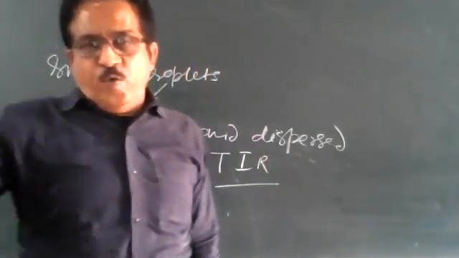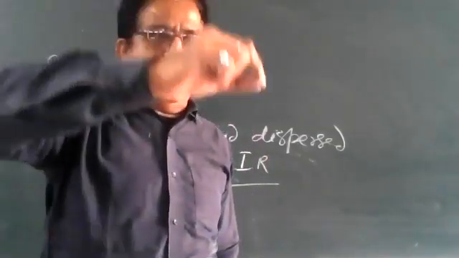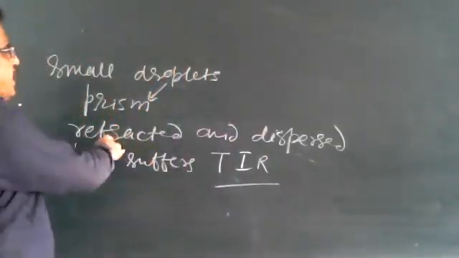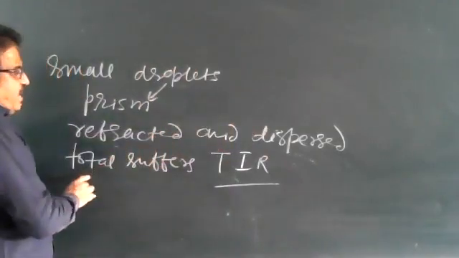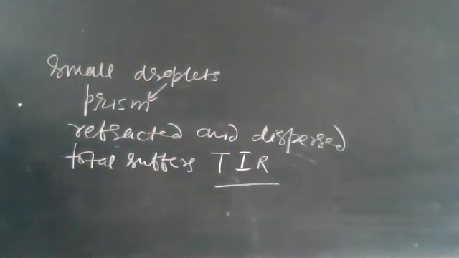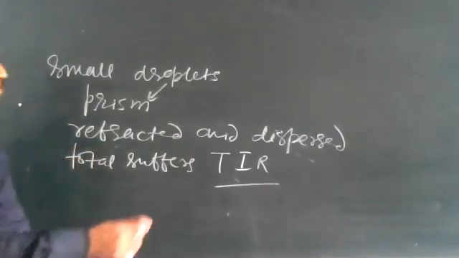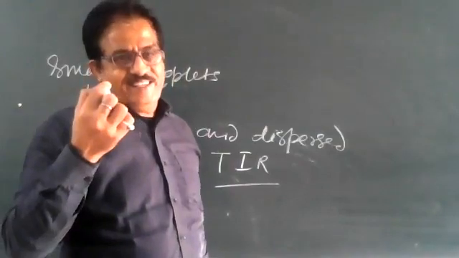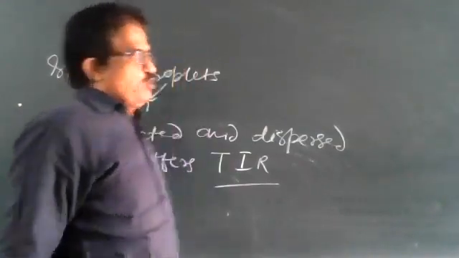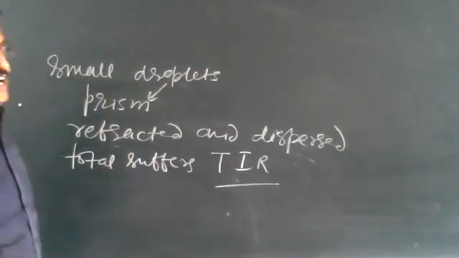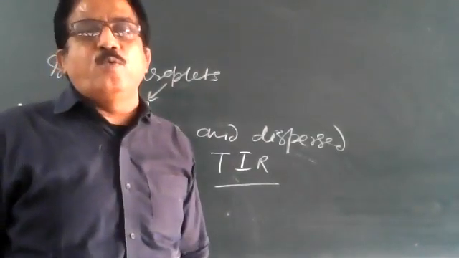TIR. When sunlight falling on a raindrop acts like a prism, it gets refracted and dispersed, and then it suffers total internal reflection and is finally reflected by the droplet and reaches our eye, and we get a rainbow. That rainbow is called the primary rainbow.